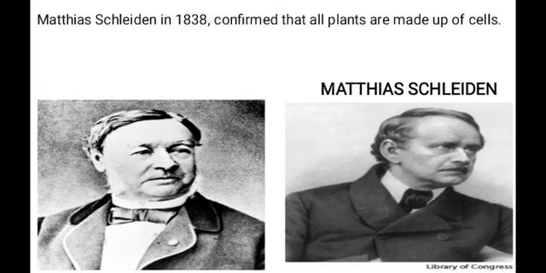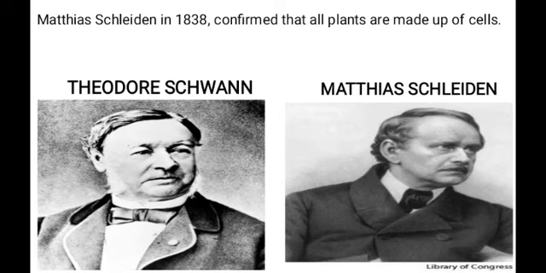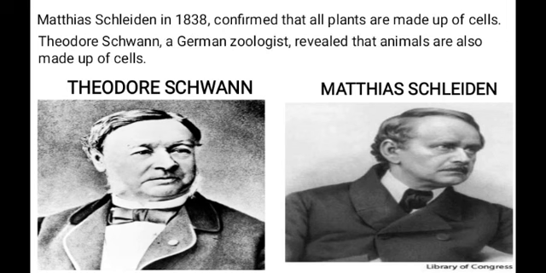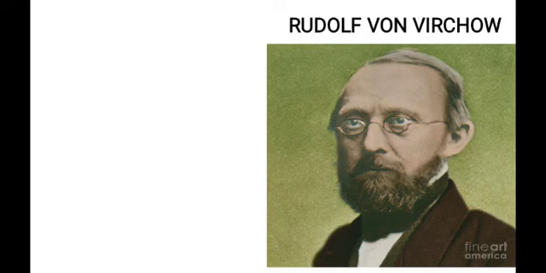His counterpart, Theodor Schwann, also a German biologist, was also able to conclude and reveal that animals are also made up of cells. This happened in 1839, and together with Rudolf Virchow, they were able to come up with the cell theory.